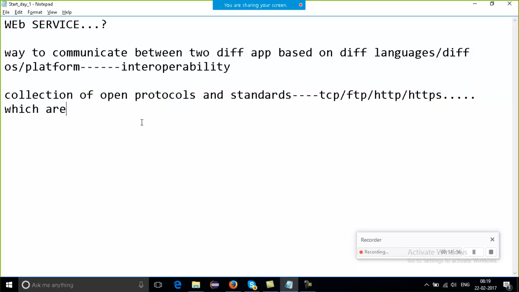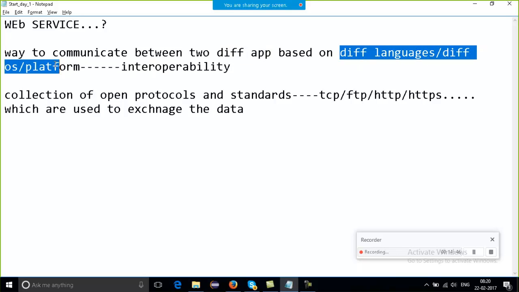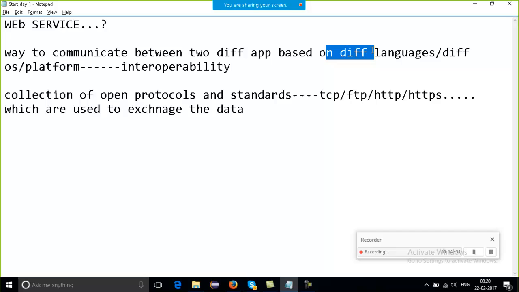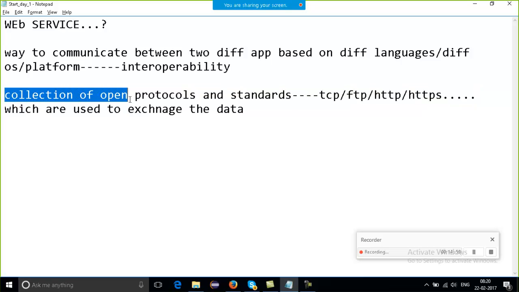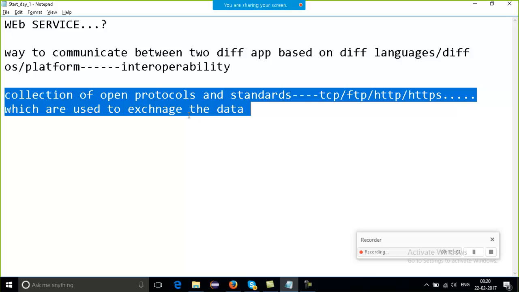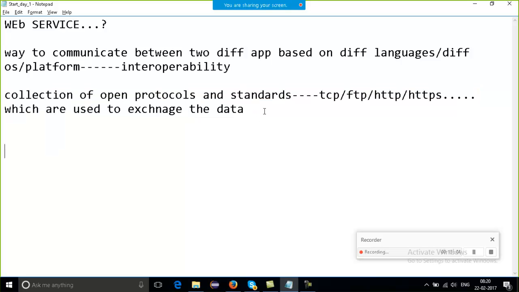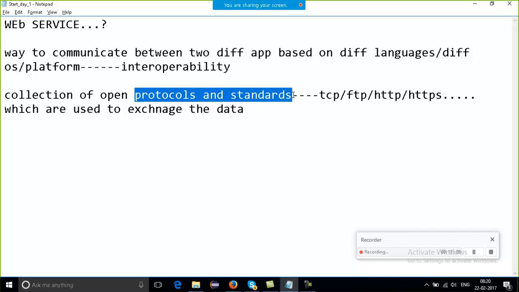which are used to exchange the data between different platforms, between different languages. This word different is the very important thing. Understood? So this is the main definition, the correct one, which I can say: it's a collection of open protocols and standards to exchange the data. So what are these protocols and standards? We will go into very much detail for this.